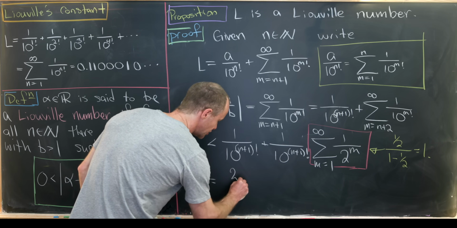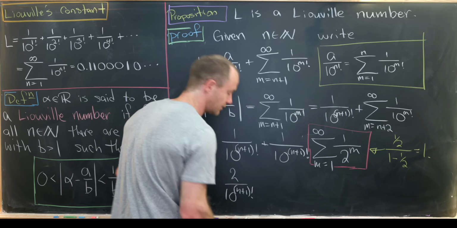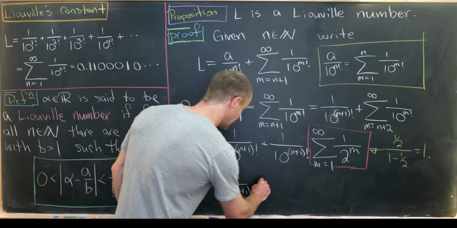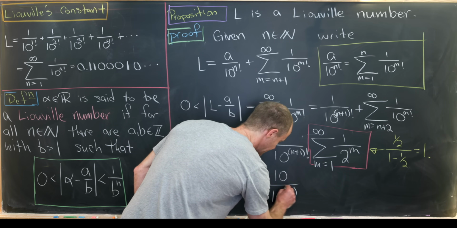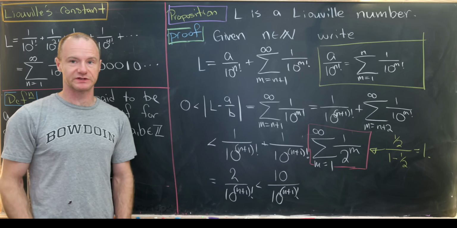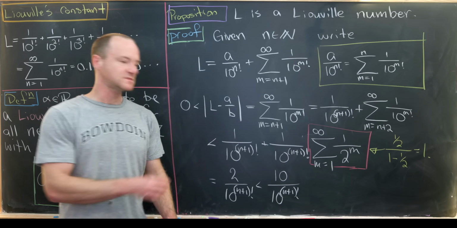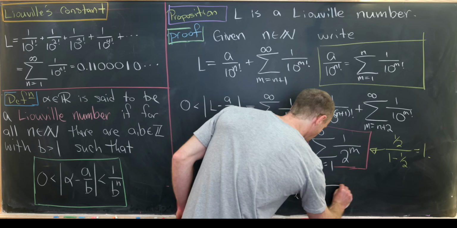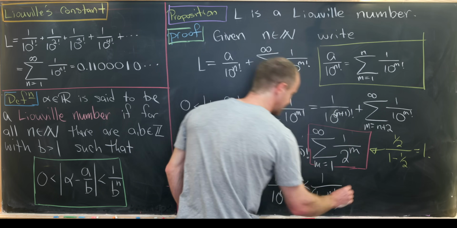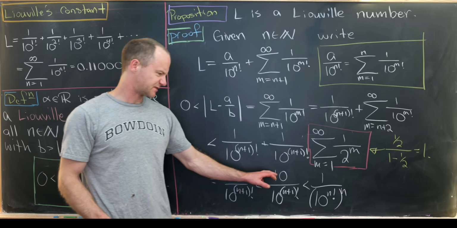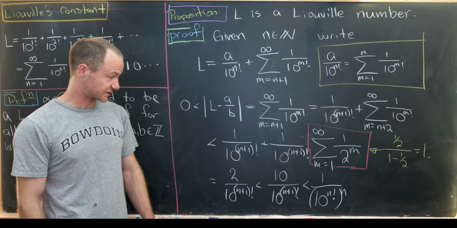That'll give us 2 over (10 to the n plus 1) factorial, like that. But that's going to be less than 10 over (10 to the n plus 1) factorial. There I just replaced the numerator, which was 2, with a numerator of 10. That obviously gives us something larger. But now that's going to be less than 1 over (10 to the n factorial), all to the n power. And that's by some simplification that you could do. I'll leave that step maybe for a homework exercise.